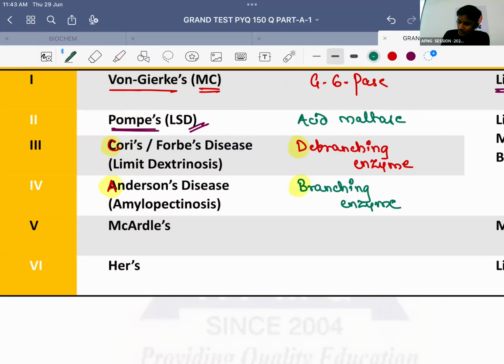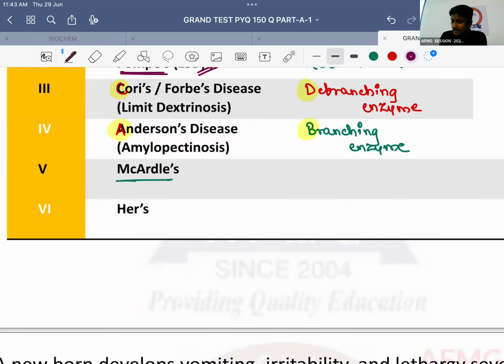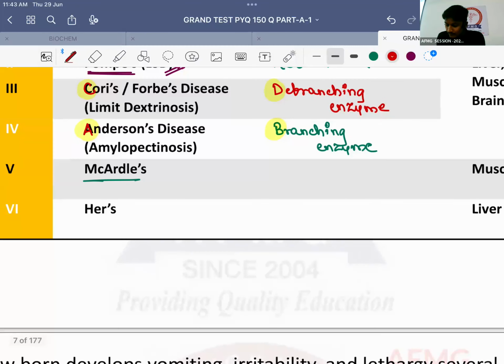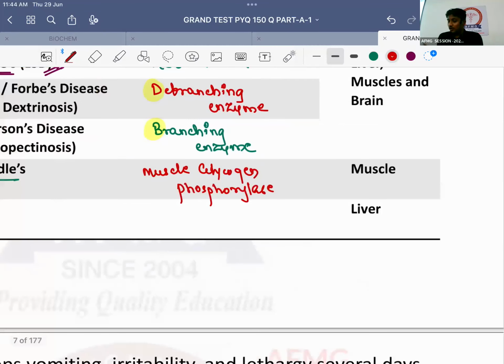Shabash. Type 5 is known as McArdle's disease. And important, the enzyme deficiency is known as muscle glycogen phosphorylase. Here the glycogen will only and only accumulate inside the muscles, and therefore the patient will only have muscle weakness.